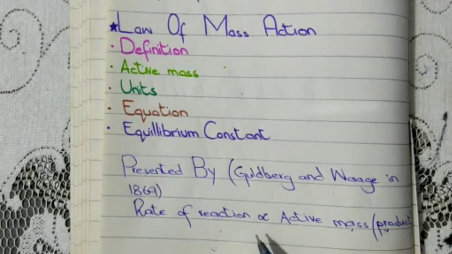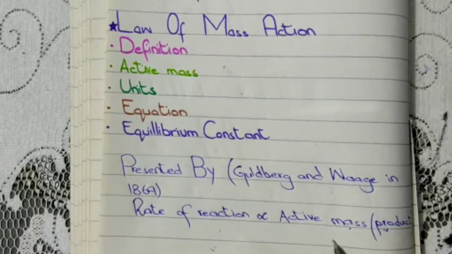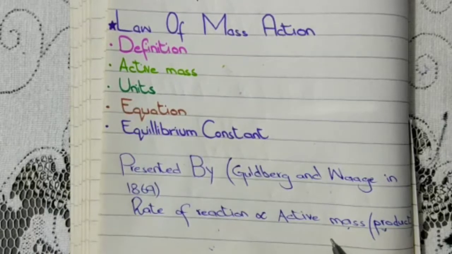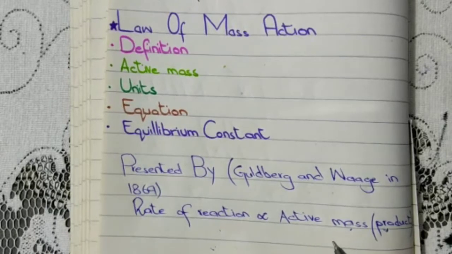We are proceeding forward, and you will get a better understanding of the definition. First of all, the active mass is termed as concentration, and concentration is basically the moles of the substance, how many moles of the substance are taking part. For example, water and oxygen are reacting, and 2 moles of water react with 1 mole of oxygen. So this is the definition of the law of mass action.